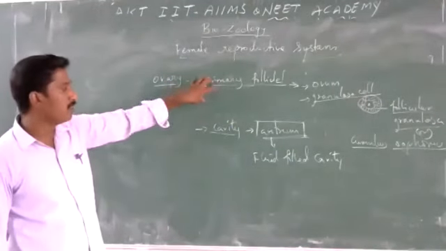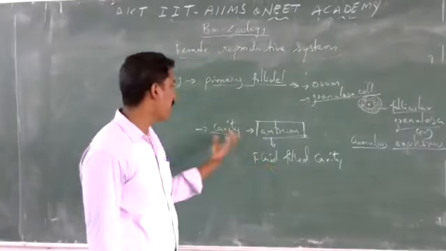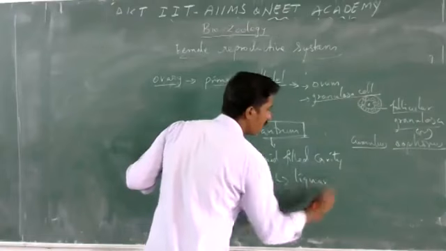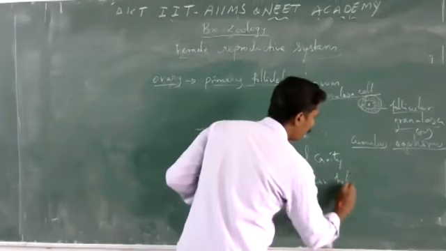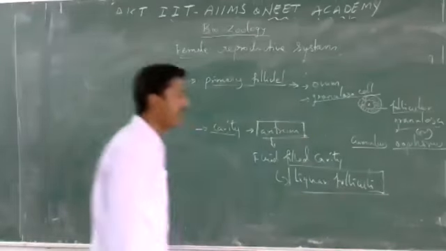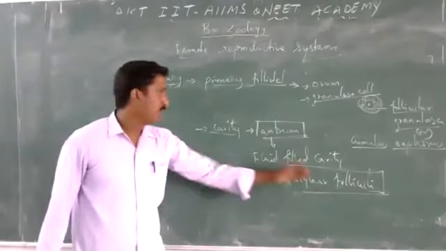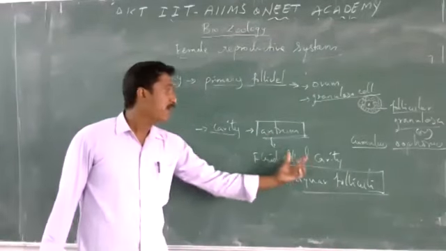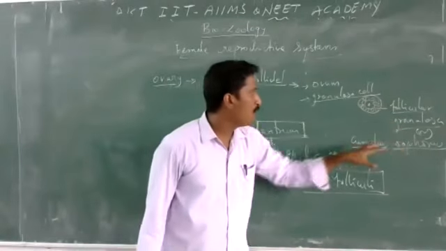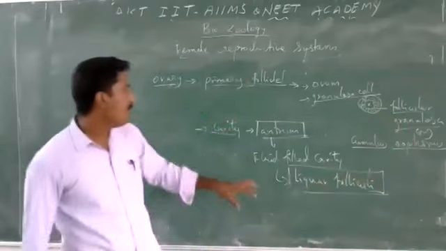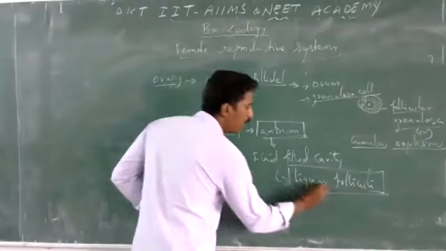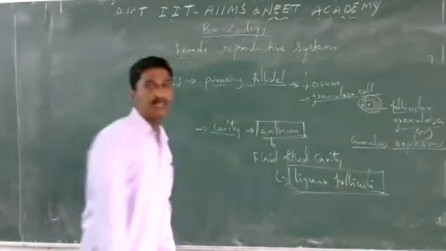The fluid in the antrum is called liquor folliculi. The antrum contains the ovum and the cumulus oophorus, the follicular granulosa cells, and the cavity is filled with a liquid called the liquor folliculi.